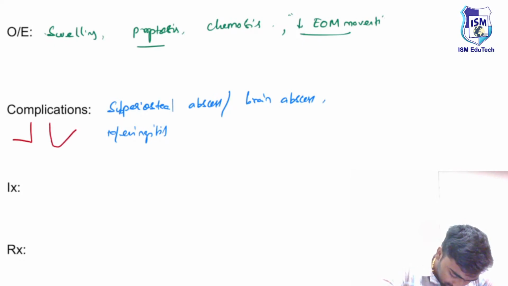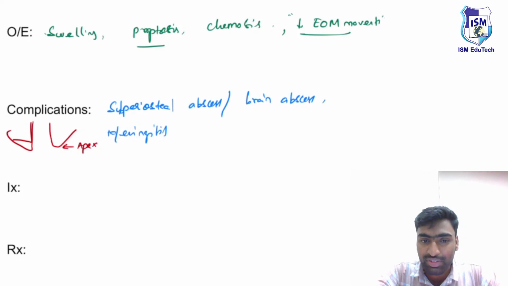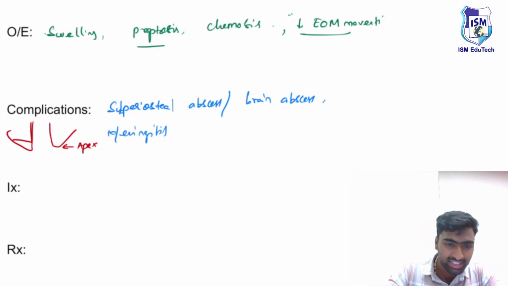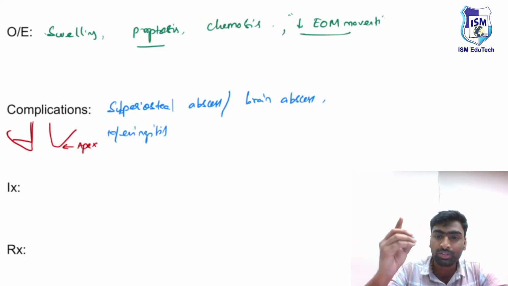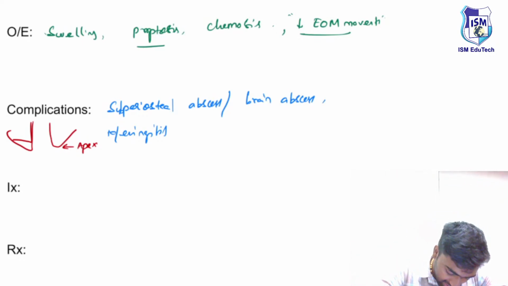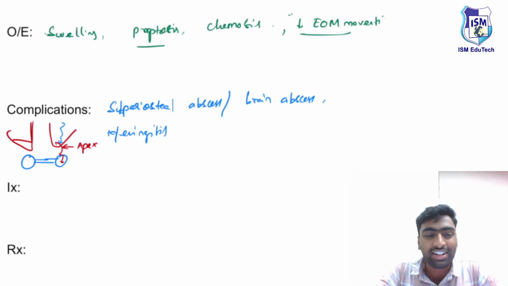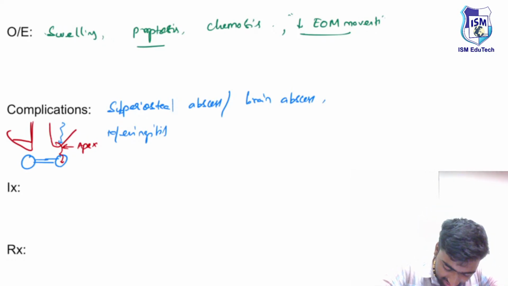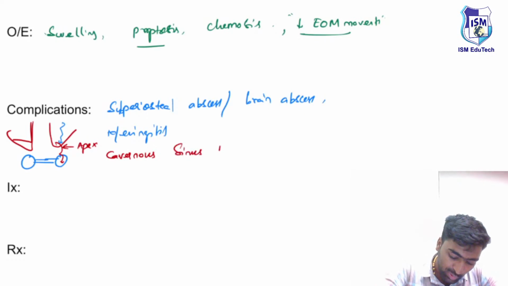You see this orbit, you're able to appreciate this orbit. This is the apex of the orbit, and behind the apex of this orbit there is a sinus known as the cavernous sinus. This dangerous cavernous sinus is interconnected on both sides. So this infection which is spreading here can easily spread into this sinus, and this can even result in cavernous sinus thrombosis, right?